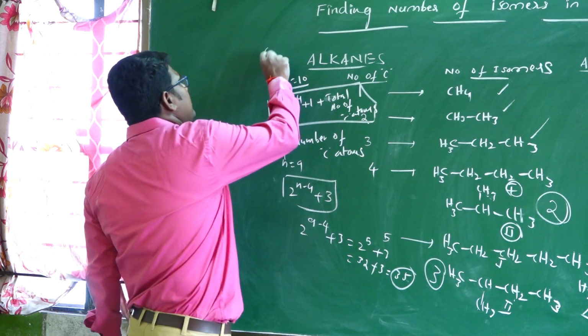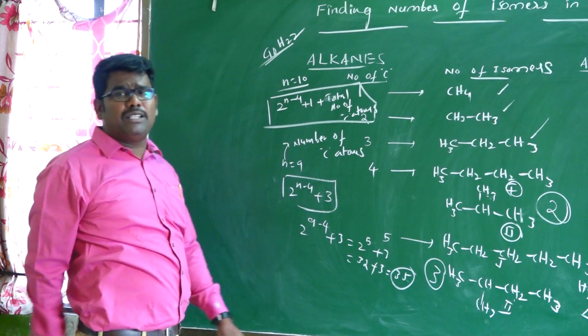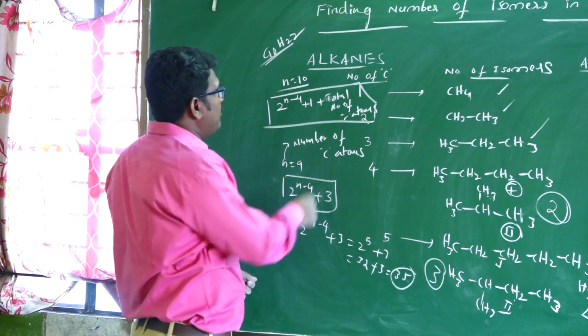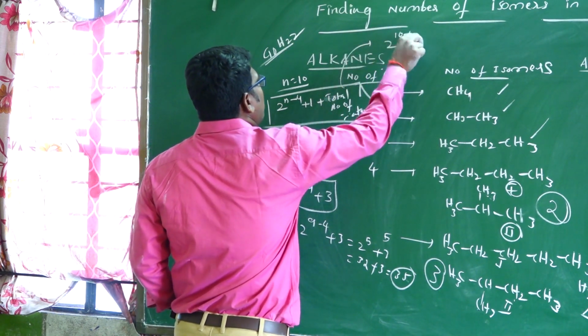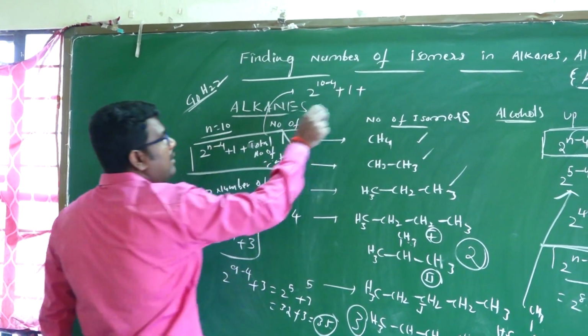For example, C10H22. How many isomers are possible for C10H22? By using this formula, 2 power 10 minus 4 plus 1 plus the number of carbon atoms, which is 10.